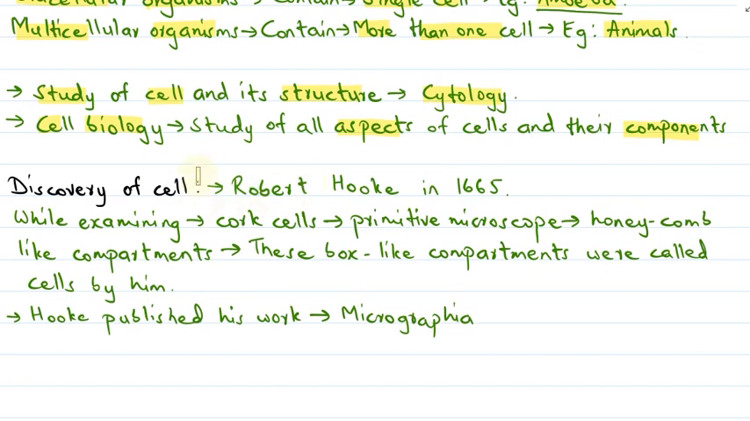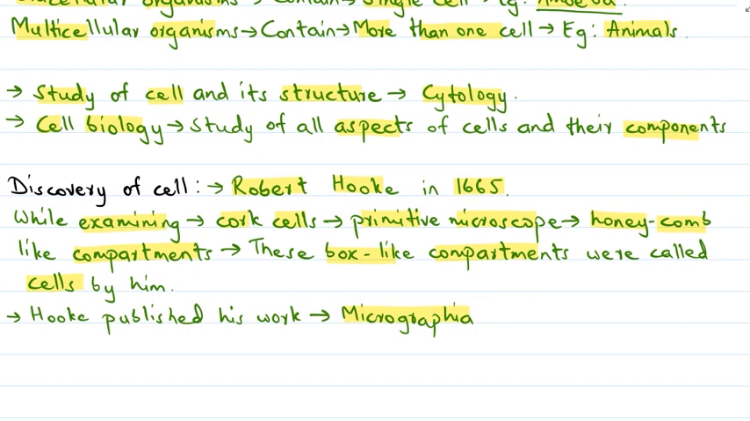We now know that the cell was discovered by an English scientist by the name Robert Hooke in the year 1665, while he was examining cork cells under a primitive microscope. He found honeycomb-like or box-like compartments, and he named these compartments cells. Hooke also published his famous work in Micrographia, and he demonstrated his work to scientists at the Royal Society of London.